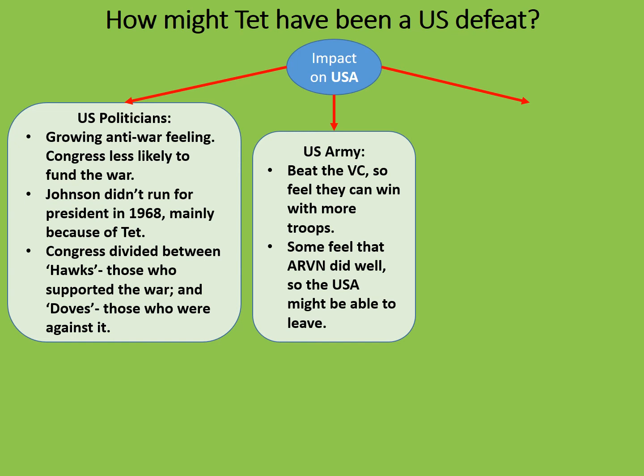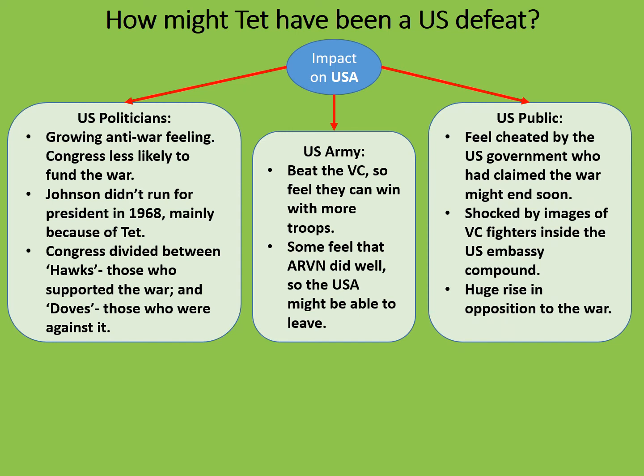This meant that US generals like General Westmoreland felt that they could argue that they could win the war if they were given more troops, but this was a controversial idea. And some had felt that the ARVN had done well, so the USA might actually be able to leave South Vietnam and let ARVN look after its own defences and its own security. Whether this was true would later be put to the test.